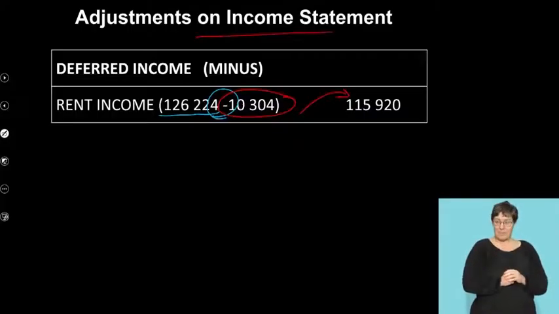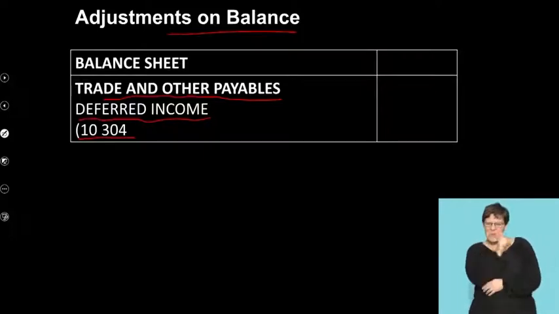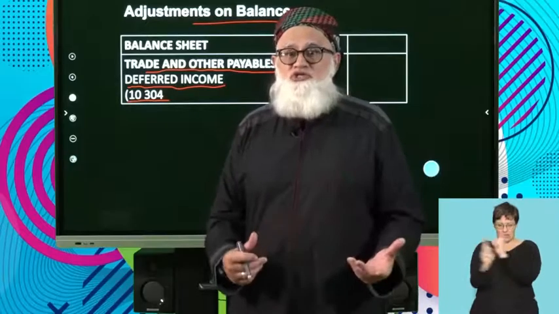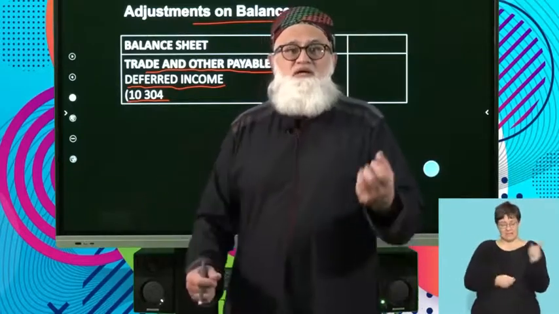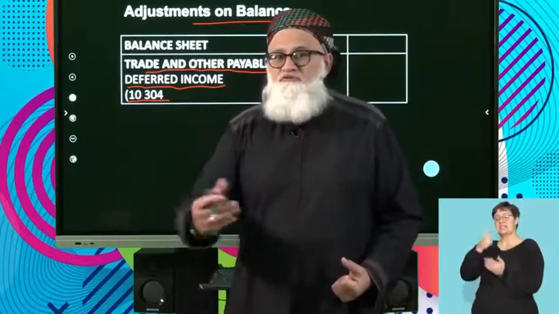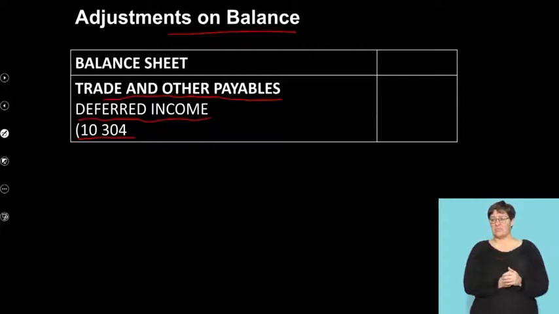And you're looking at the impact on the balance sheet, namely the statement of financial position. Remember the new names that are being used, so we'll use them interchangeably. Statement of comprehensive income, income statement. Balance sheet, statement of financial position. Okay, so here it goes under trade and other payables, deferred income,